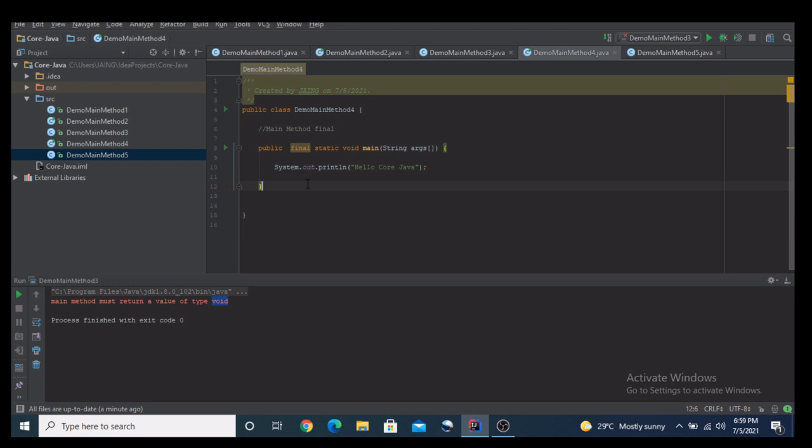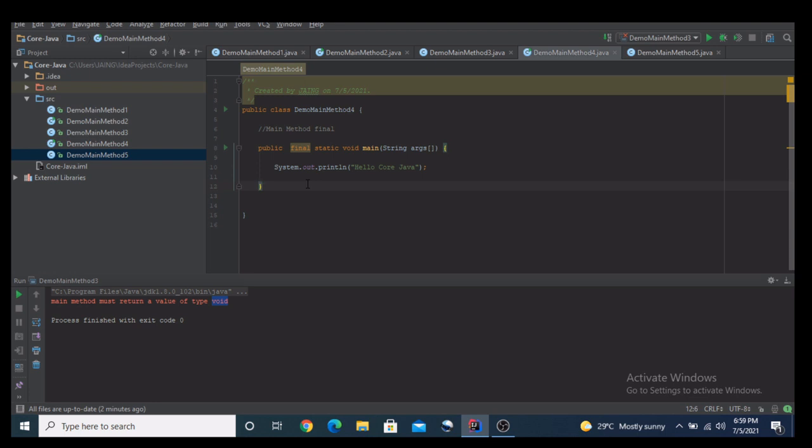But without final, if you try to override the main method, your program will execute, but you will get different errors while running the program. So overriding is also not recommended for the main method. It is not a correct way, we cannot override the main method.